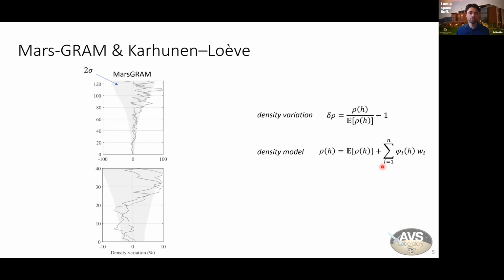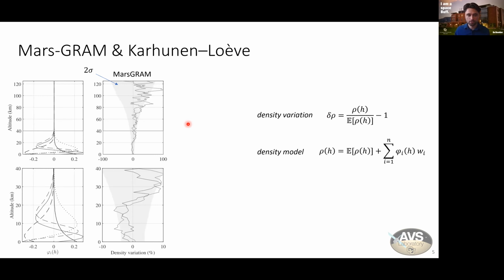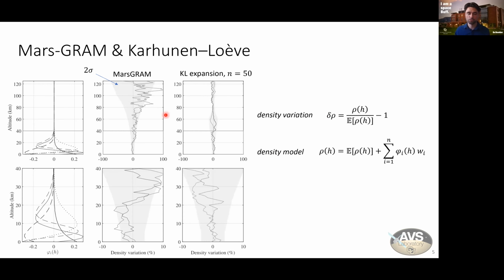Now we'll do essentially the same thing, but for density variability as a function of altitude. For our truth model here, we're using Mars-GRAM, plotting a couple of sample density profiles, as well as shading the plus or minus 2 sigma bounds. We can take the sample covariance matrix, use that as an approximation of the covariance function of the true random field, and then take the eigenvectors of that matrix, which are shown here on the left. That results in an expansion as shown, where here we're using 50 terms.